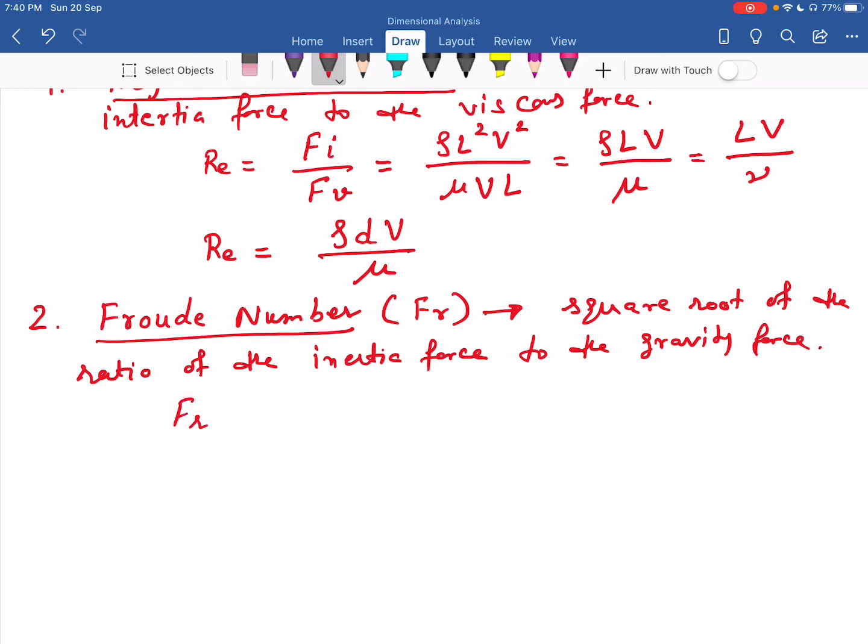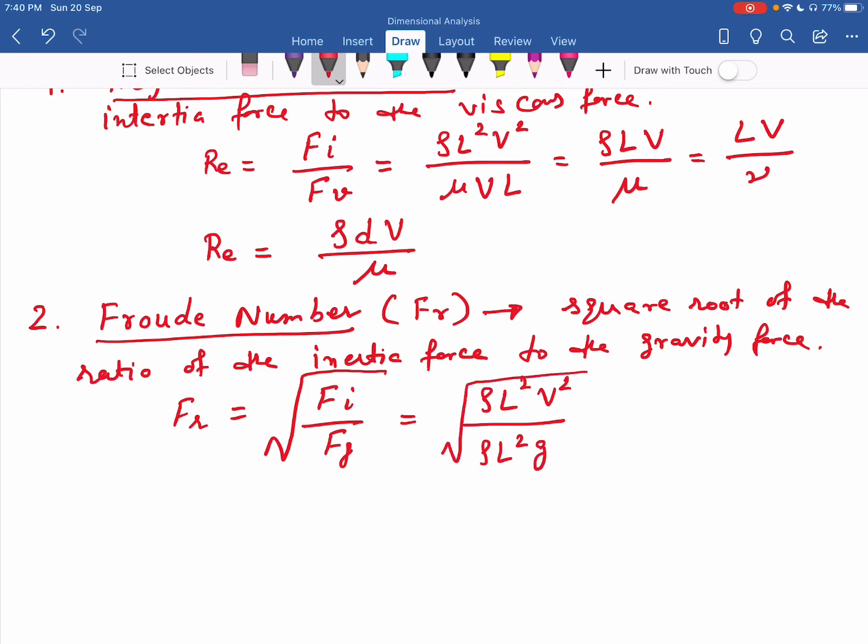So Fr I can write as equal to the square root of Fi divided by Fg. This is the square root of rho L square V square divided by the gravity force rho L square g. So this comes out to be V upon the square root of L g. This is the Froude number.